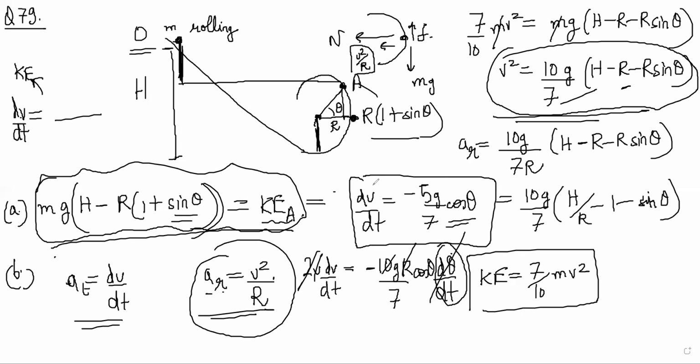You can find dv by dt also. When theta is 0, dv by dt is minus 5g by 7. So from part B and part A, you can put theta is 0 and see what is coming, draw the free body diagram and get all the forces by Newton's laws. So you can do it now. You understand?